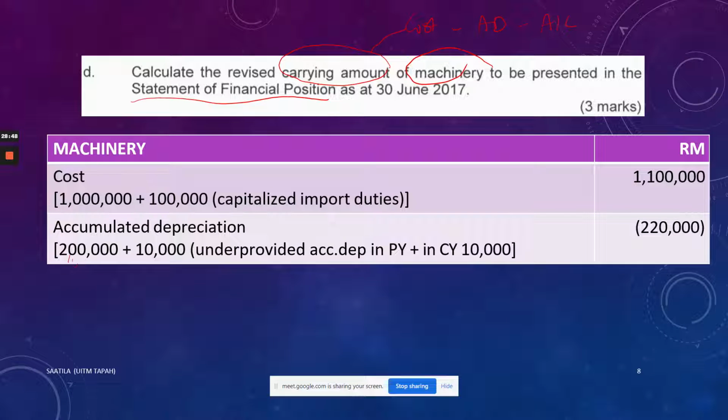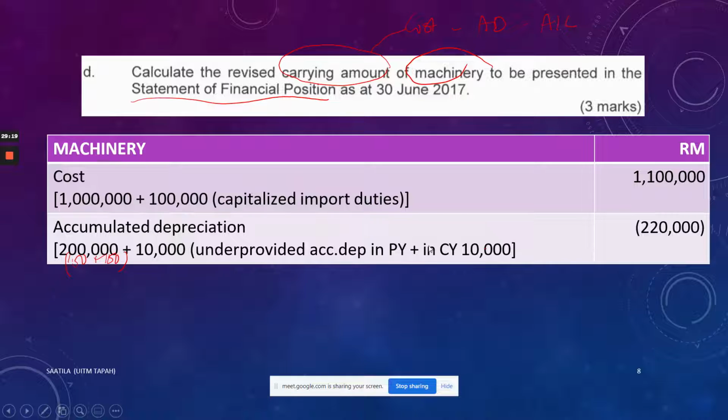So here 100 plus 100. However, you notice that it has been under provided. So therefore, what you do is you go and add back the depreciation, the one in the prior year and the one in the current year, is 10,000, right? So the depreciation is 200,000 plus 10,000 plus 10,000.